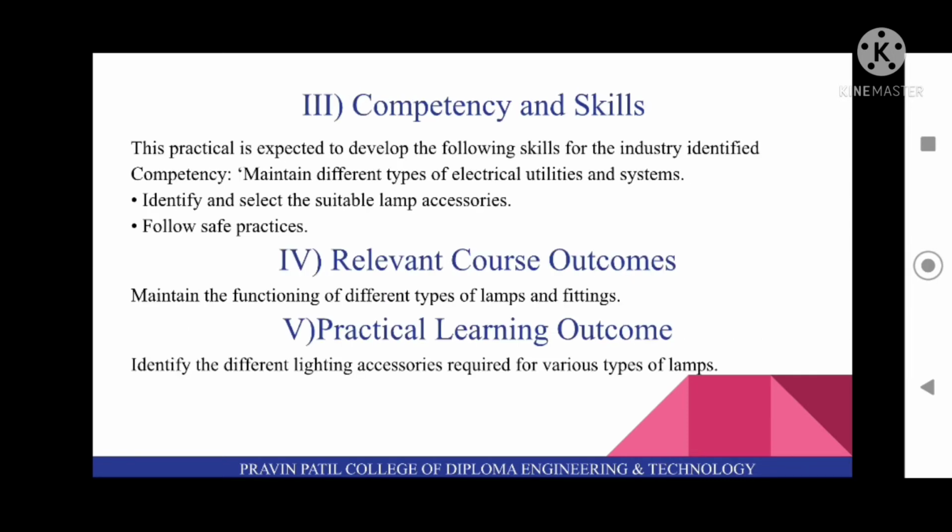Third is competency and skills. So this practical is expected to develop the following skills for the industry identified competency, which is maintain different types of electrical utilities and systems. So identify and select the suitable lamp accessories and follow safe practices. Fourth is relevant course outcomes. So relevant course of this practical is maintain the functioning of different types of lamps and fittings. Fifth is practical learning outcomes. So you will learn in this practical identify the different lighting accessories required for various types of lamps.